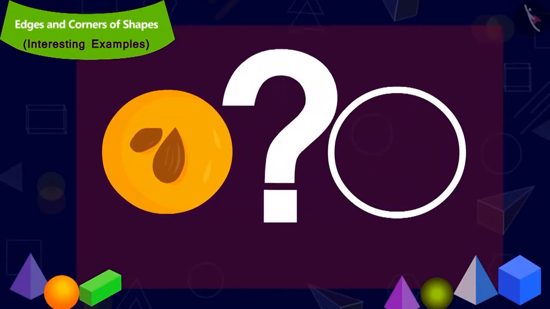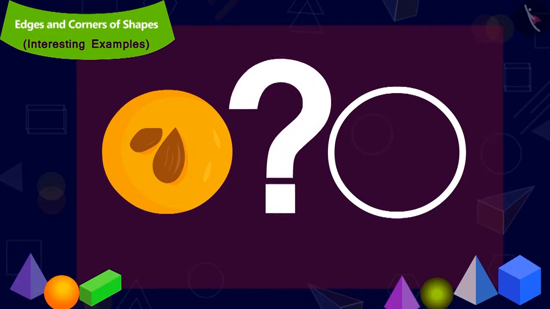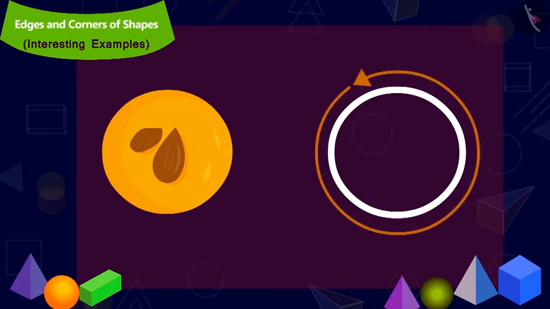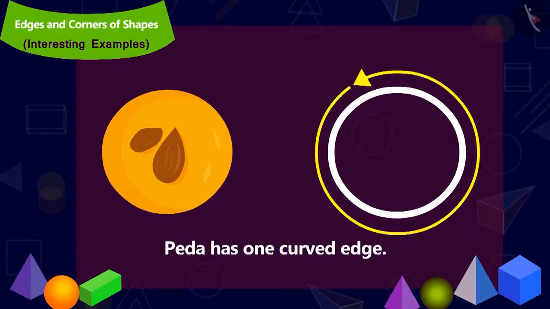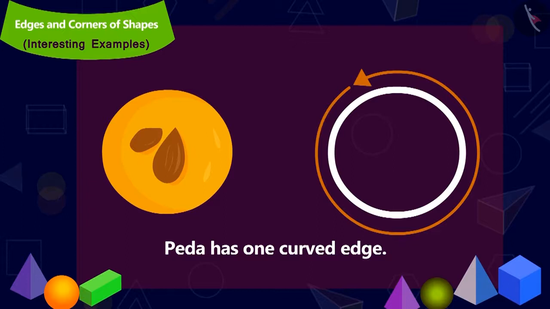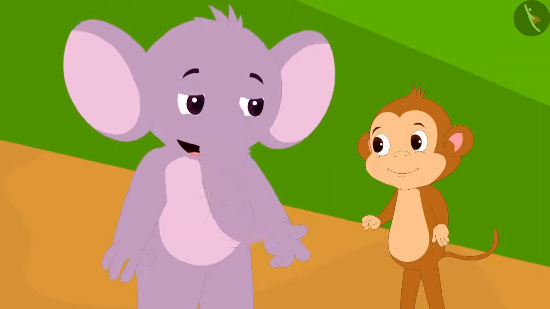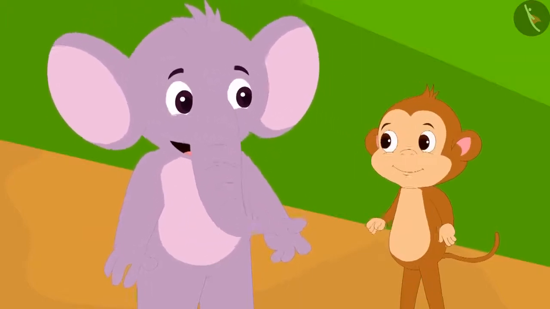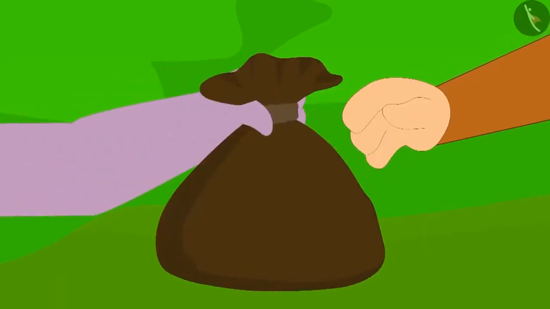Can you recognize its curved edge? Correct. This is the curved edge of a peda. A curved edge. And corner? Yes, a peda does not have a corner. Apu explained the correct answer to Babban and took money for the peda from him. At last Babban learnt a lesson.